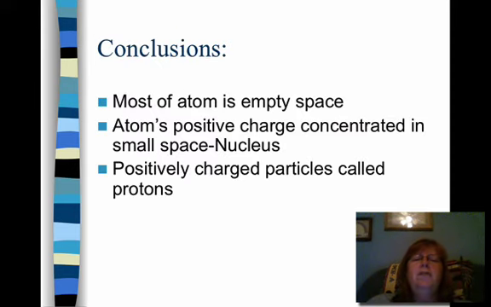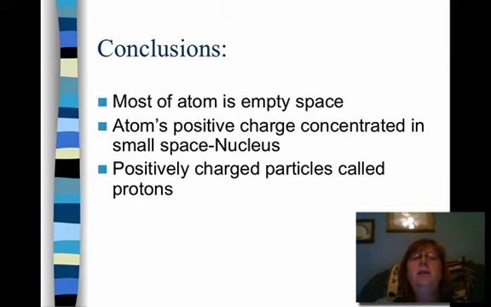Well, the conclusion was that, first of all, most of the atom is just empty space. And that alpha particle was hitting something that was very small and positively charged. Remember that like charges repel. The alpha particles are positive. The nucleus in those gold atoms was positive.